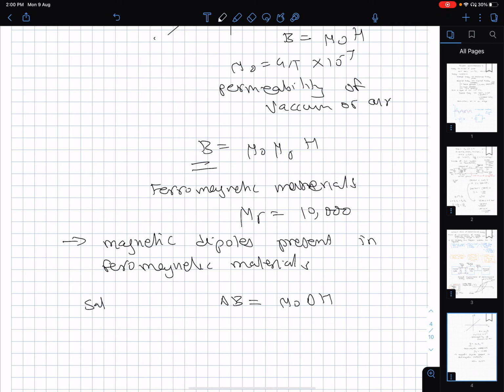It reaches a level of saturation in the BH curve. In the BH curve, we say that we have hit a level of saturation when the incremental H will create only an incremental B, as if you are working in vacuum or air.